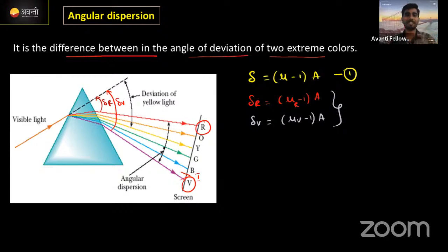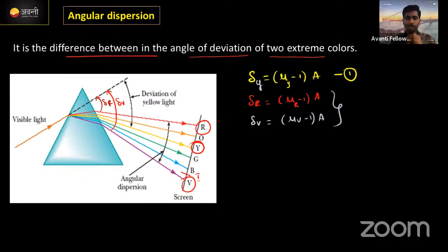We need the mean deviation. Mean deviation comes from the mid point, that is nothing but the yellow color. The first equation was for the mean deviation: delta Y is equal to mu Y minus 1 into A. We can take it like this also. Because why I'm taking yellow for the mean deviation? Yellow is the mean average color out of all these 7 colors. That's why we are taking yellow as the mean deviation.